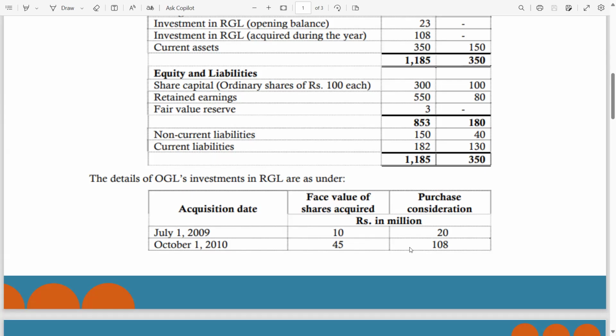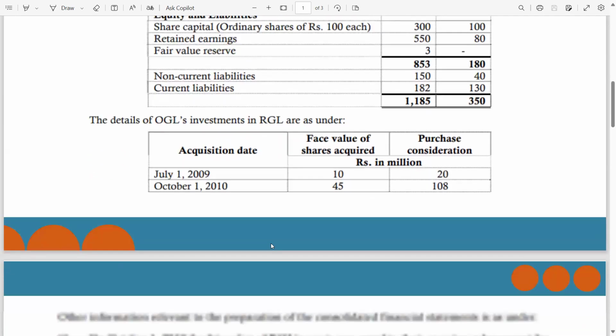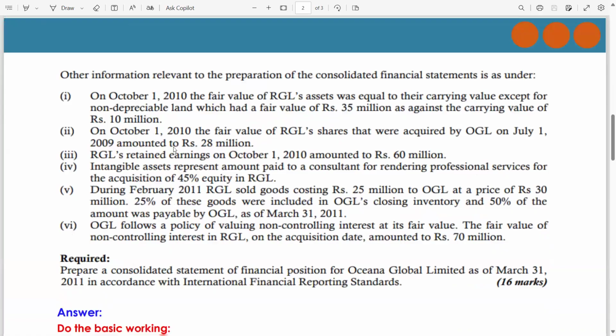And for this 45, you paid 108. So this is your cost of investment, which you have to incorporate in order to calculate the goodwill. Why include this figure? Because this is the date from which you have to do the consolidation accounting, adding together. On this date, you become a parent, you acquired control over RGL. I hope I am explaining in a better way.